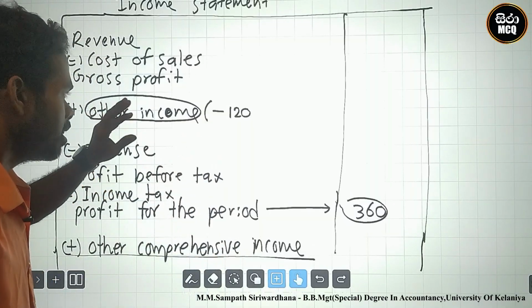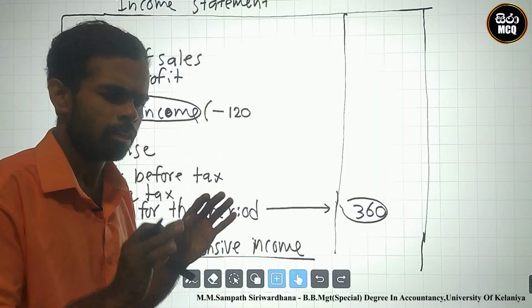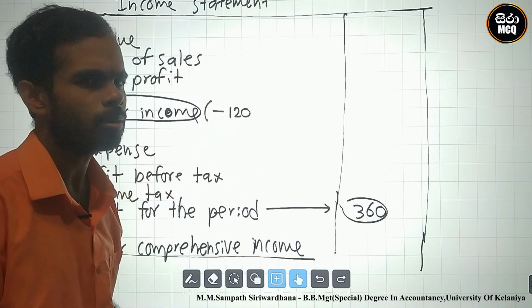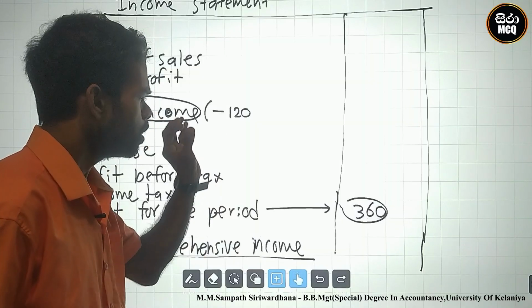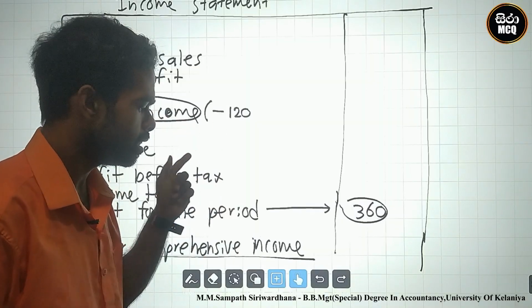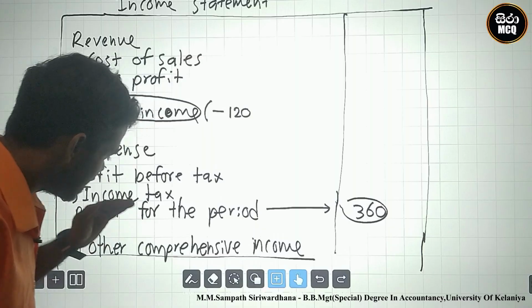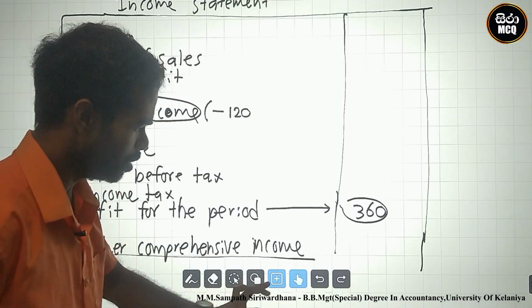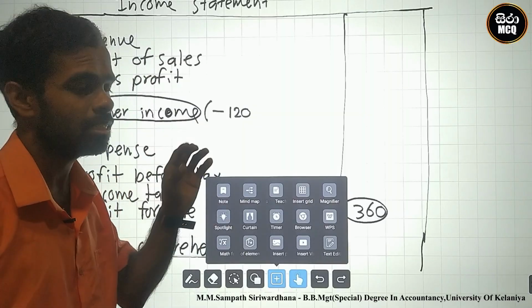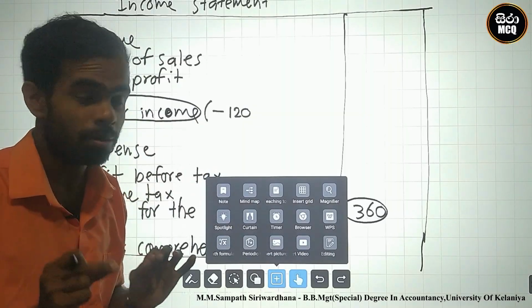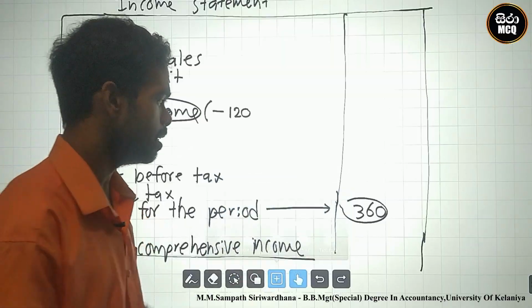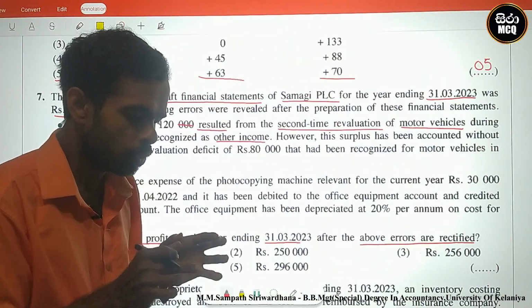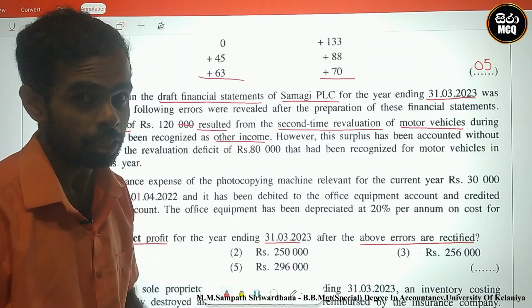They added the revaluation surplus to the other income, and we must eliminate this 120 surplus from it. Why? Because it is recognized in expenses or other comprehensive income. Therefore, firstly I eliminate this revaluation surplus from other income. After that we can correctly include this revaluation in the income statement.